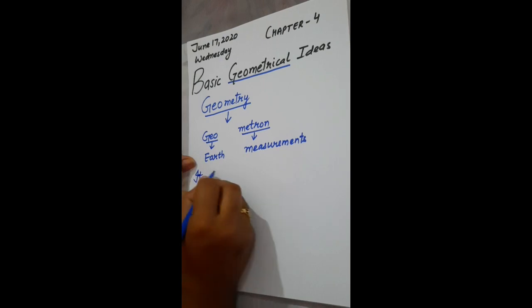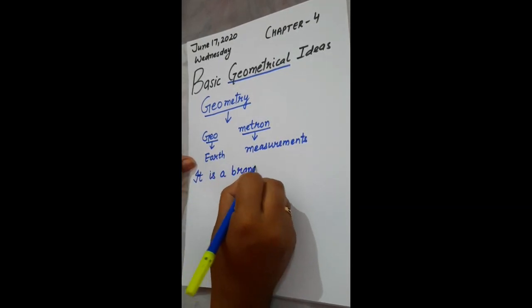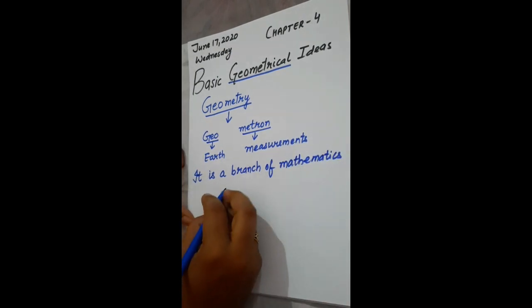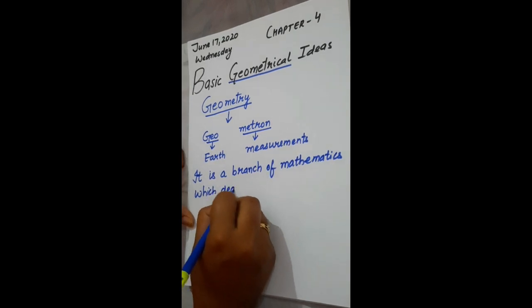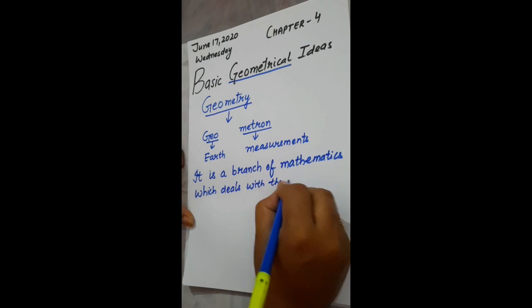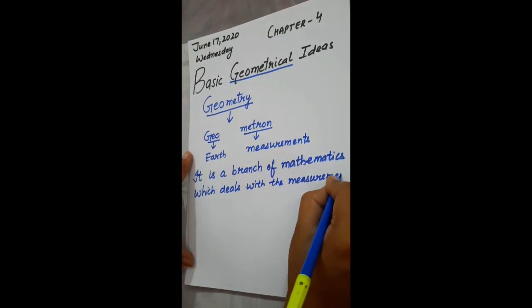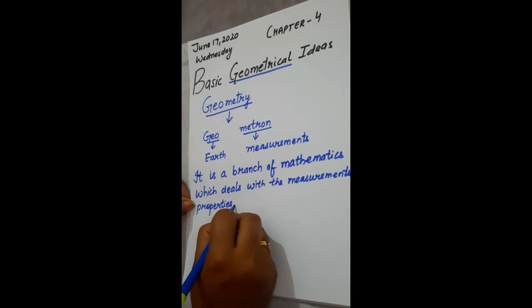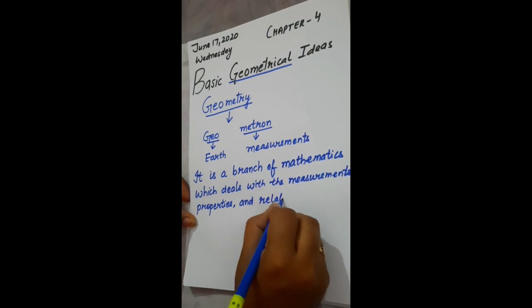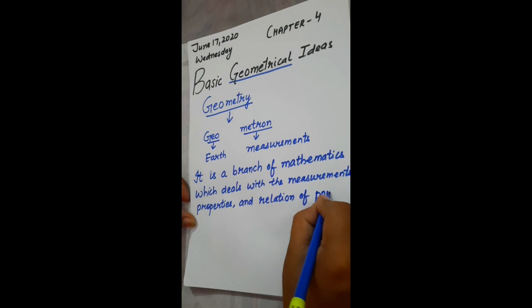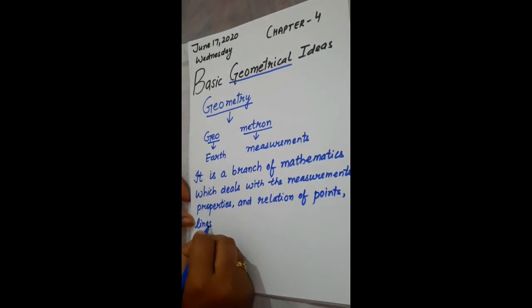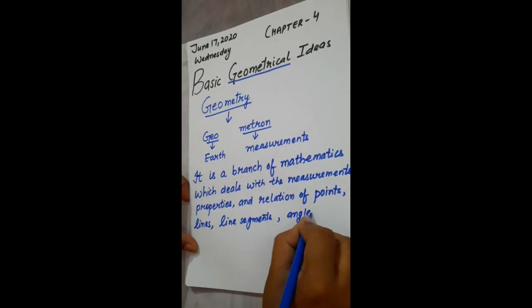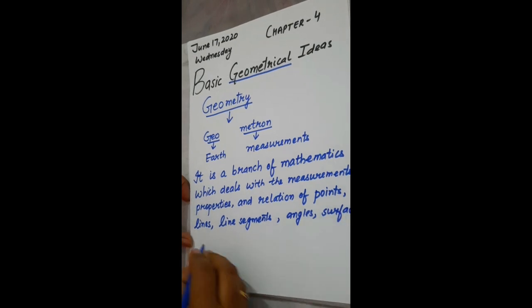Geometry is a branch of mathematics which deals with the measurements, properties and relations of points, lines, line segments, angles, surfaces and solids.